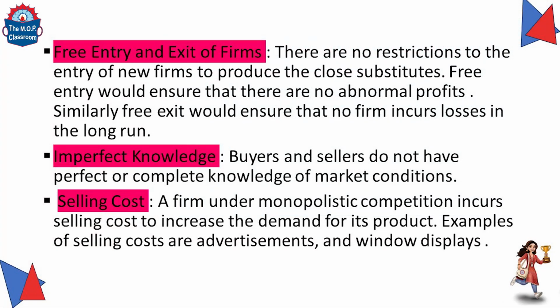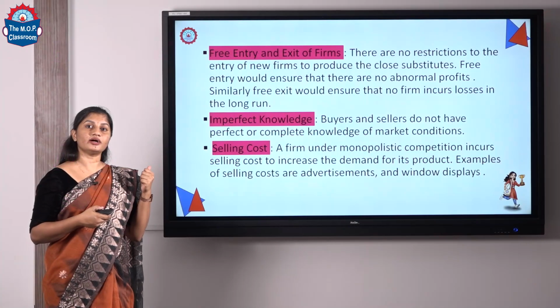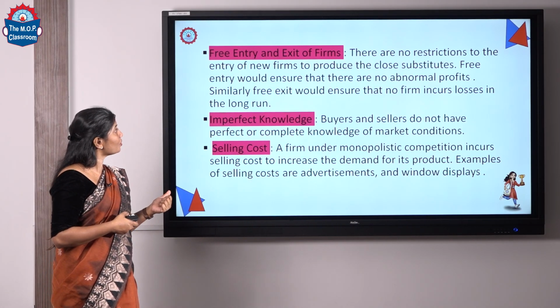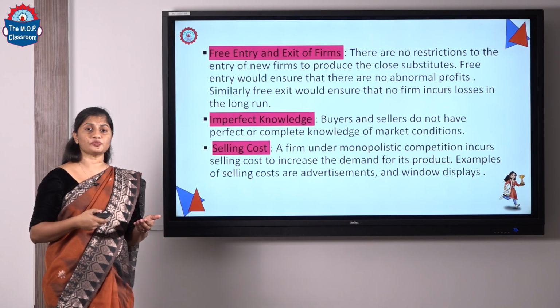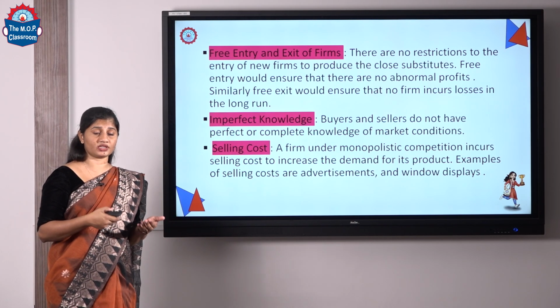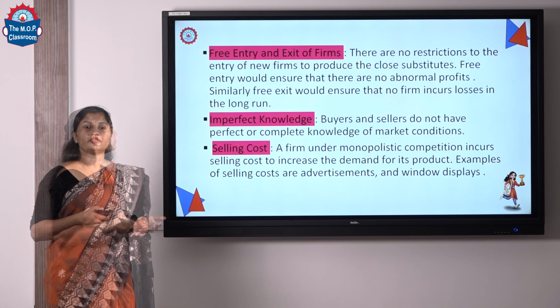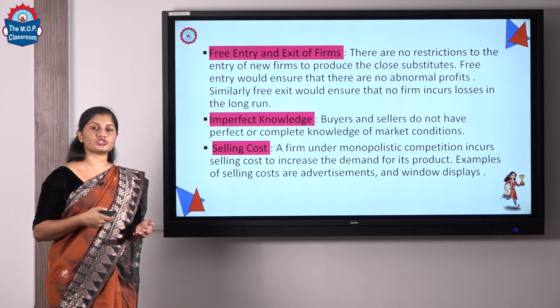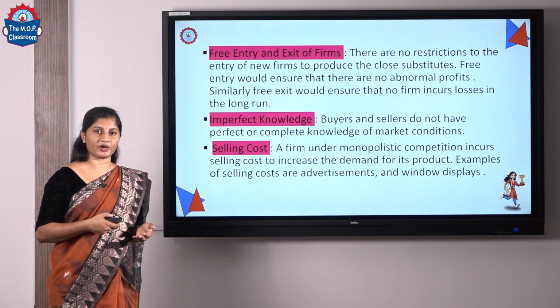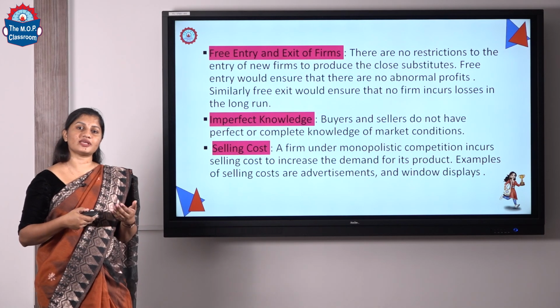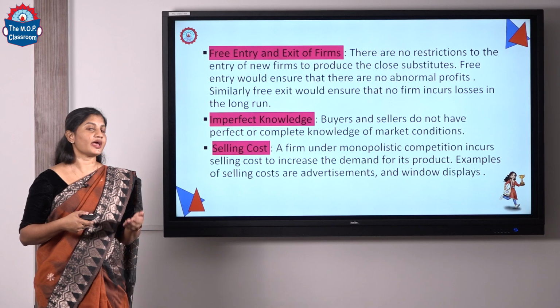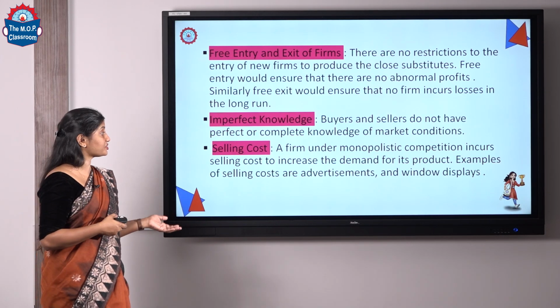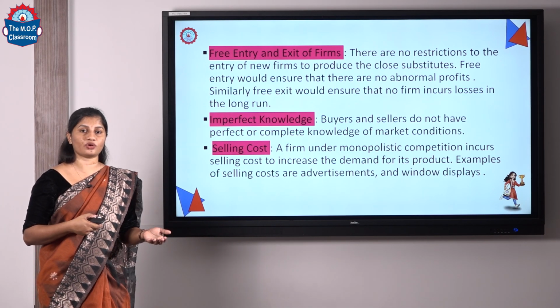And the third feature is free entry and exit of firms. The similar feature we saw in the perfectly competitive market. Here also they enjoy free entry into and exit from the market, which means there are no significant obstacles in the market. Then perfect knowledge. Monopolistic competition also has perfect knowledge about the market. The last one is selling cost. Selling cost means the cost incurred for selling or promotion of the product. Examples of selling cost are advertisement cost and window display cost.